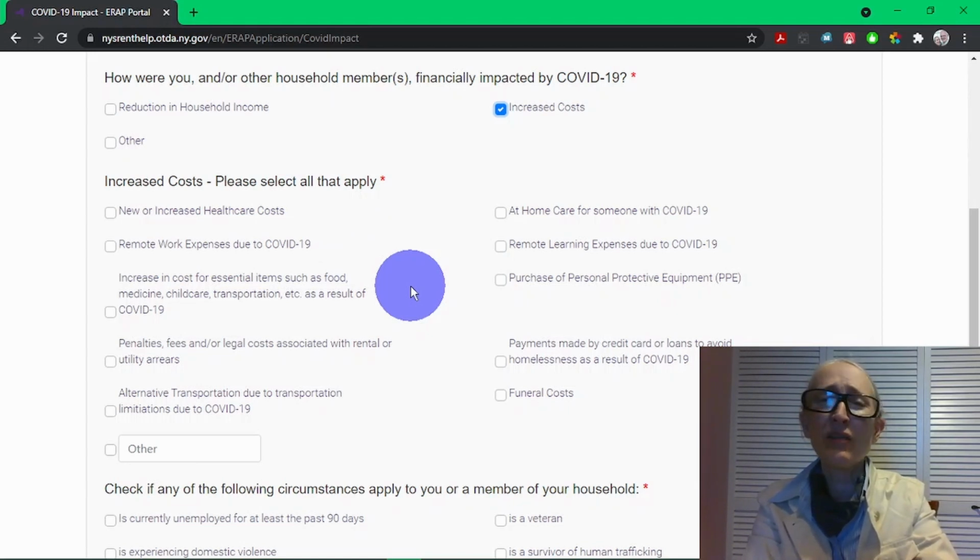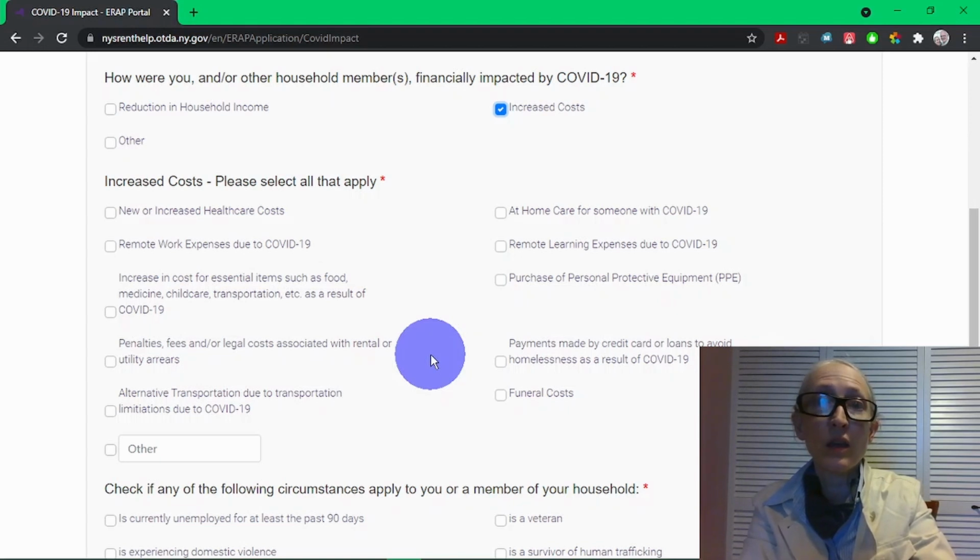That might have affected all of us because I don't know about you, but prices have certainly gone up where I live. It could be penalties, fees, and or legal costs associated with rental or utility arrears. So you may be in a region where the eviction courts have reopened and your landlord may have started an eviction proceeding against you and you may have had costs associated with that.